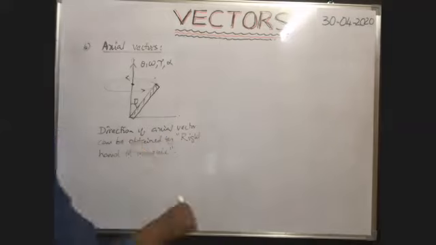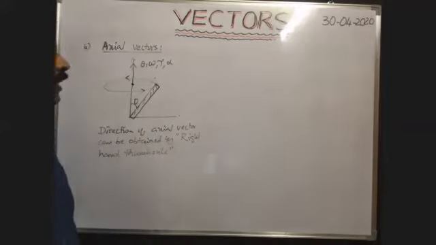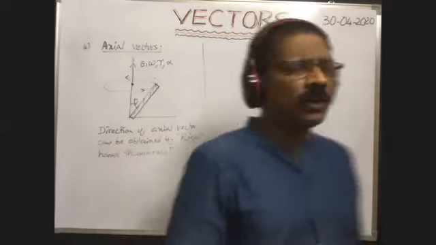Right hand thumb rule. So the direction of the axial vector can be obtained by using the right hand thumb rule. In this way. Next, one more vector: the zero vector.